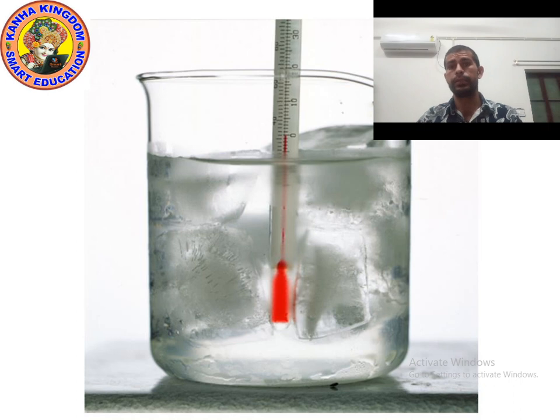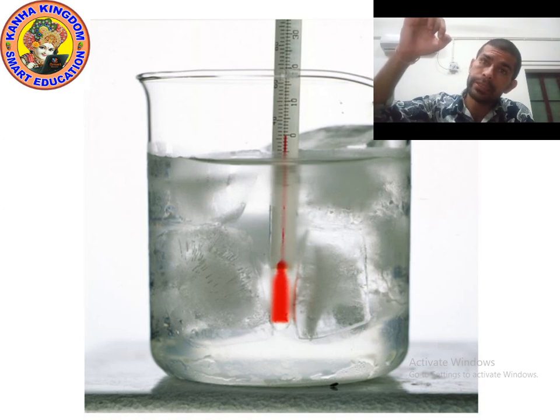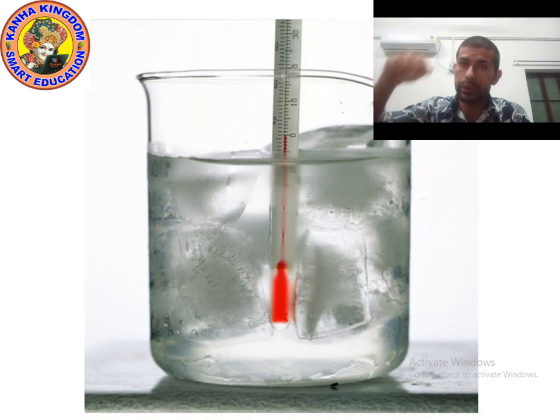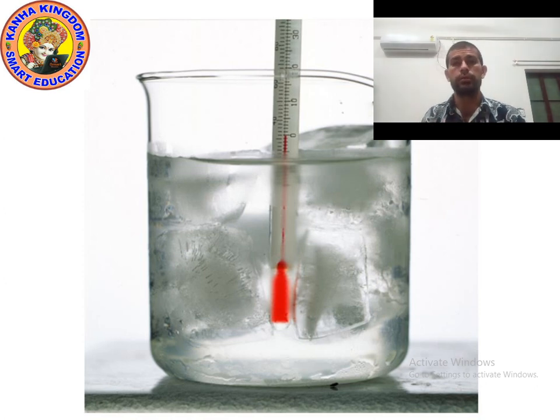Okay kids, what you need to do is take ice in a container and put a thermometer inside it. Then start heating it.